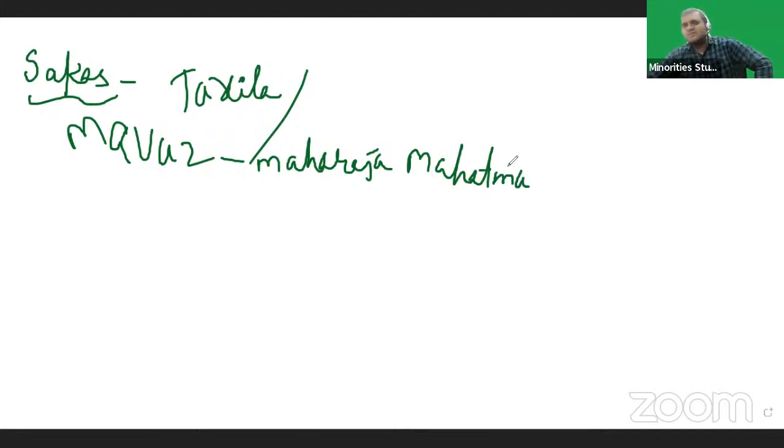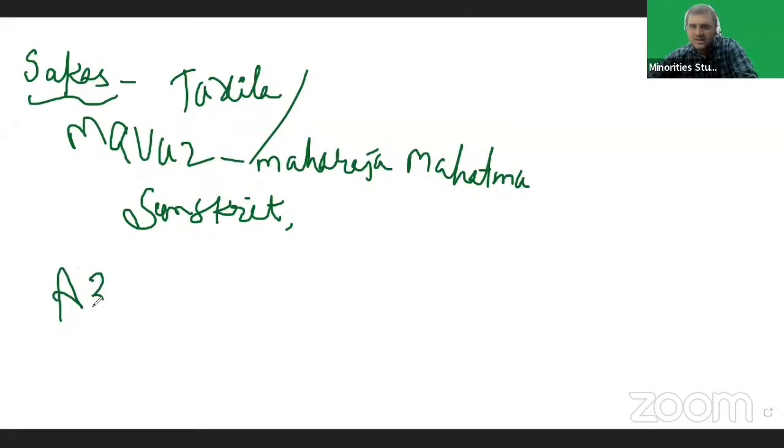Maues took the title Maharaja Mahatma. The Shakas adopted the Sanskrit language and followed Hinduism. After Maues, Azes I became king.